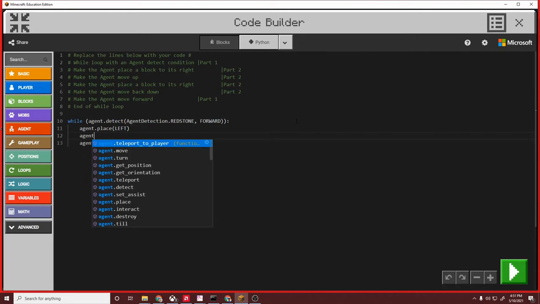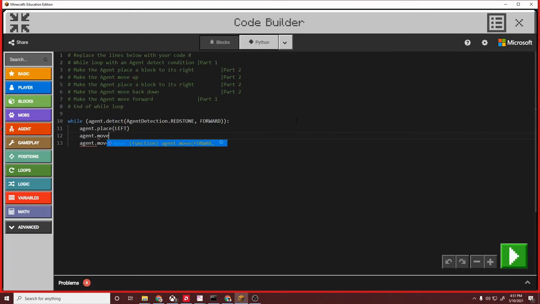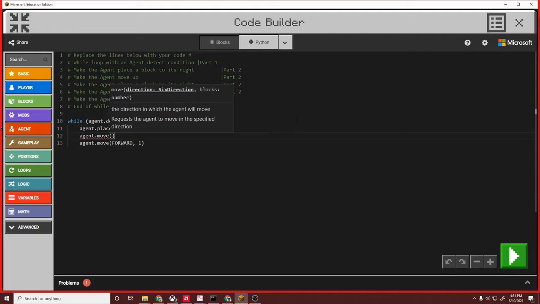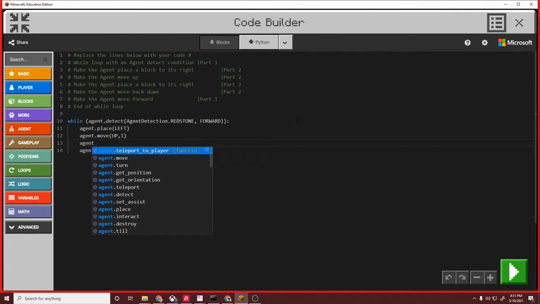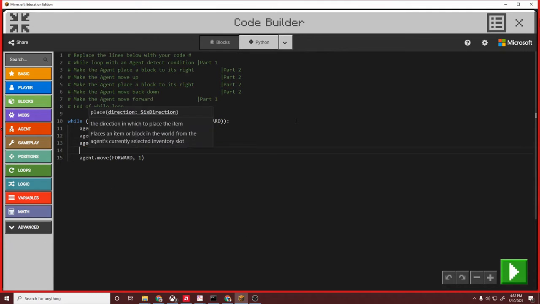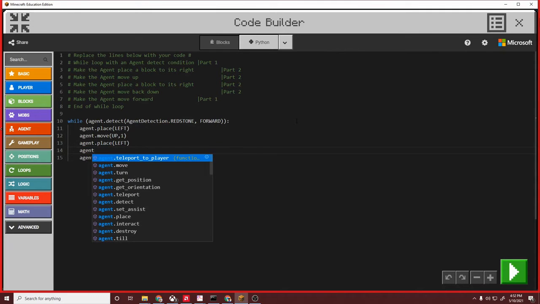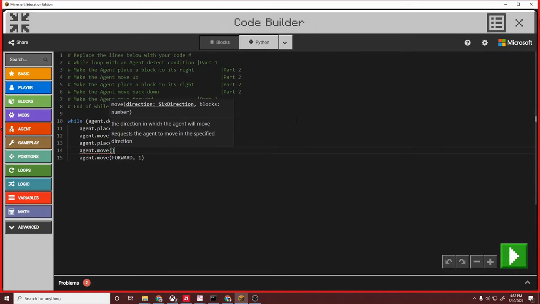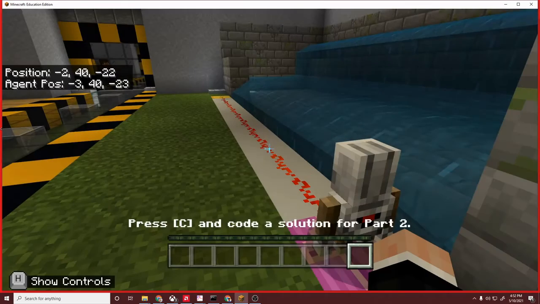And then move up 1 so we can make the wall 2 high. And then place another block on your left. And then agent.move, and then go back down before we move forward. Oops, not down dot 1, down comma 1. Okay, let's see him build that wall.